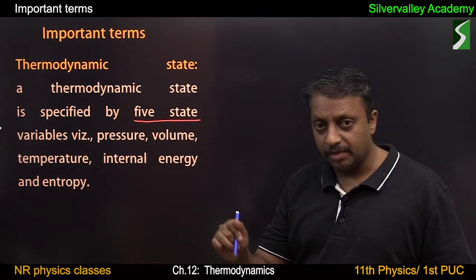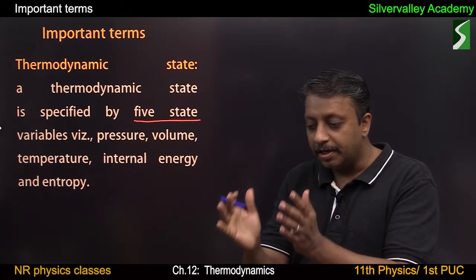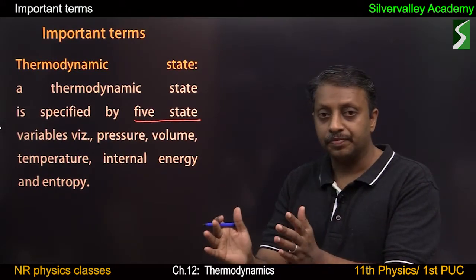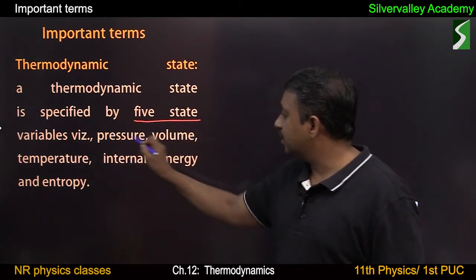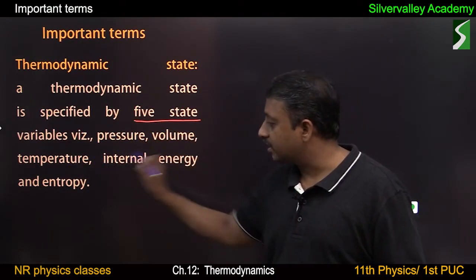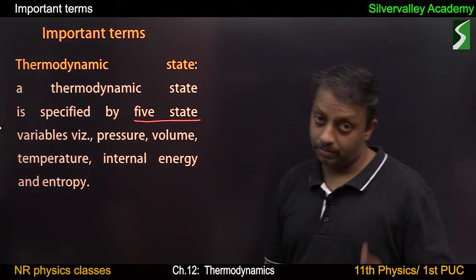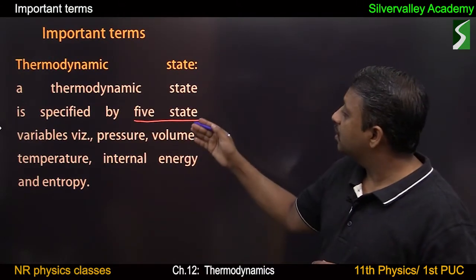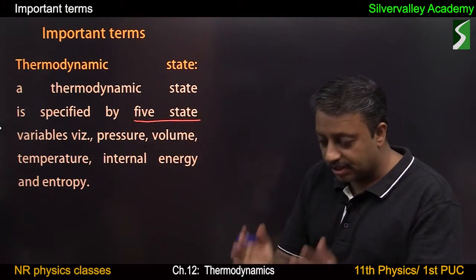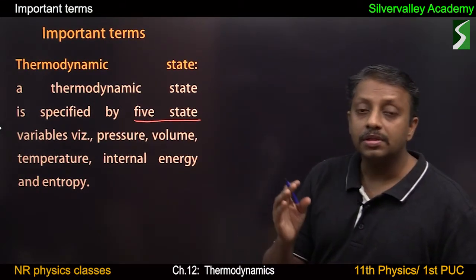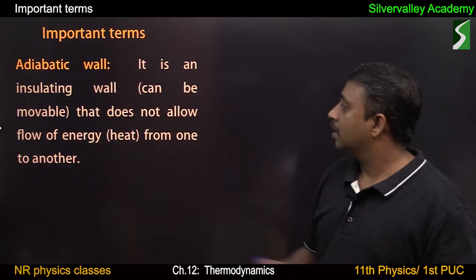But in thermodynamics, to specify condition of a system, we can use these as the coordinates: pressure, volume, temperature, internal energy, and entropy. That is why they are called thermodynamic variables. And a state can be represented by thermodynamic variables.